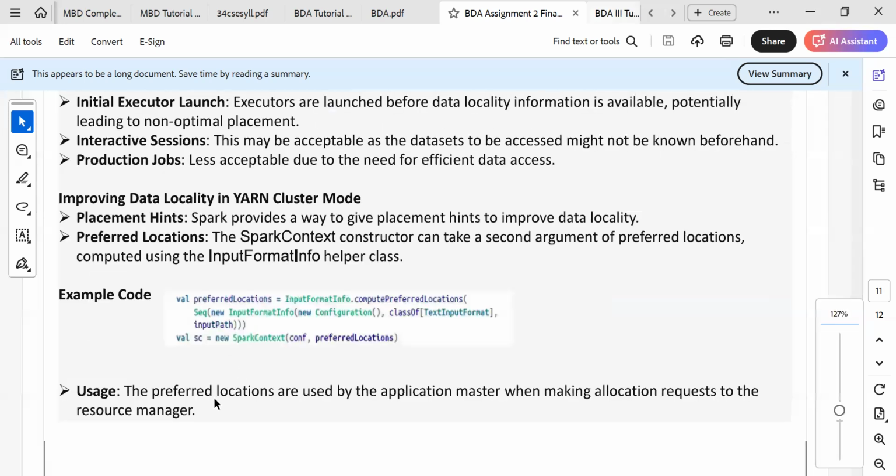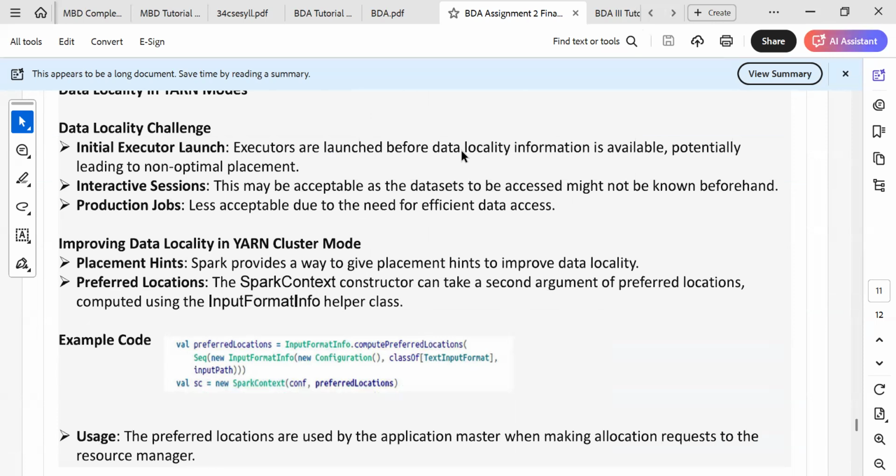This particular code provides the preferred locations, which are used by the application master when making the application request to the resource manager. So this video is an extension of the previous video. Go through this and we'll complete the whole topic related to Apache Spark. I'm stopping here. Thanks for watching.